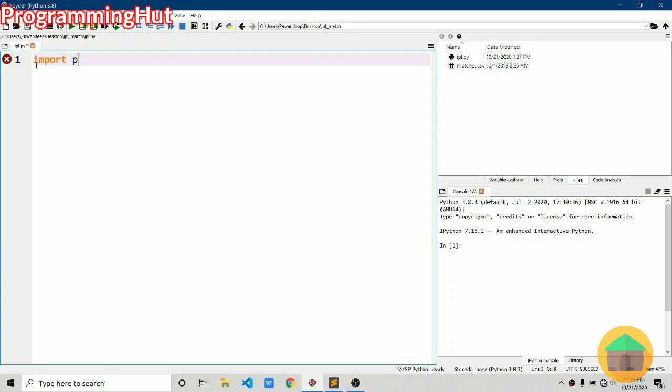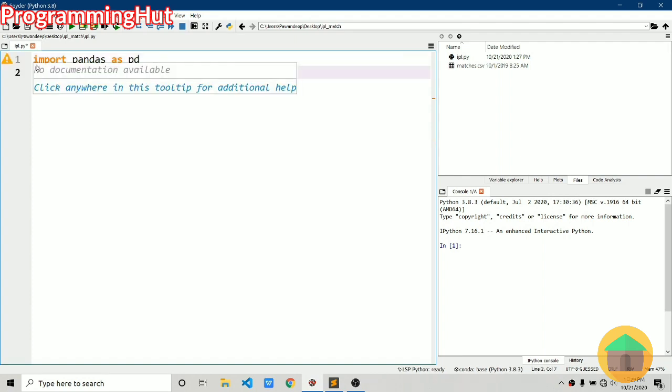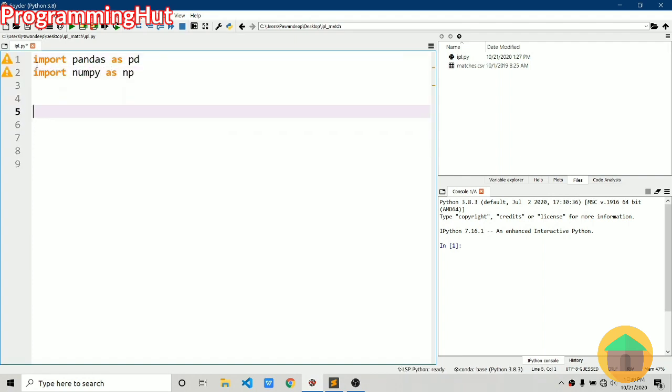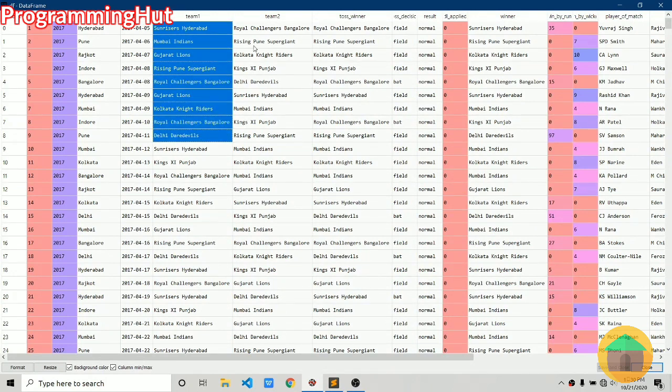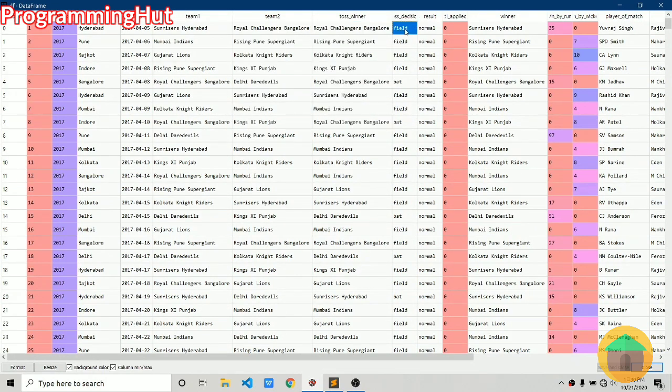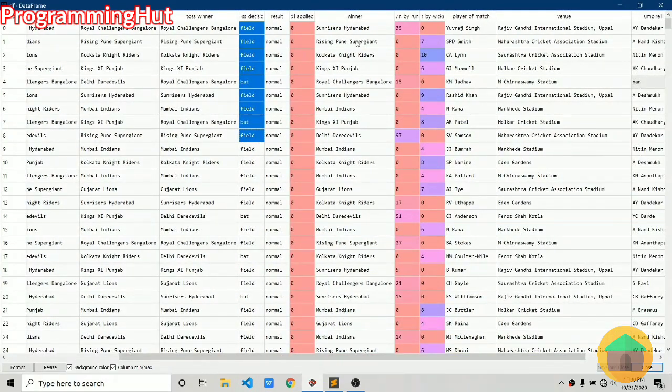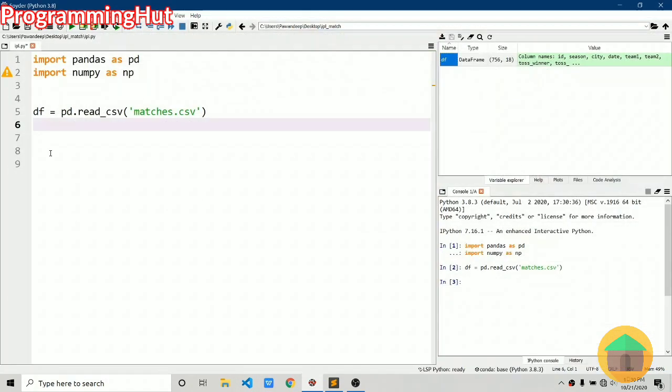Let's start by first importing the dataset. We would need pandas for the purpose of importing the dataset. So we'll import pandas, and let's also import numpy, and let's say df equals pd.read_csv, and the file is matches.csv. Once you run this, you should get a df. The columns which you are going to use are team1, team2, toss_winner and toss_decision, and obviously we are going to use the winner of the match, which is the winner column.